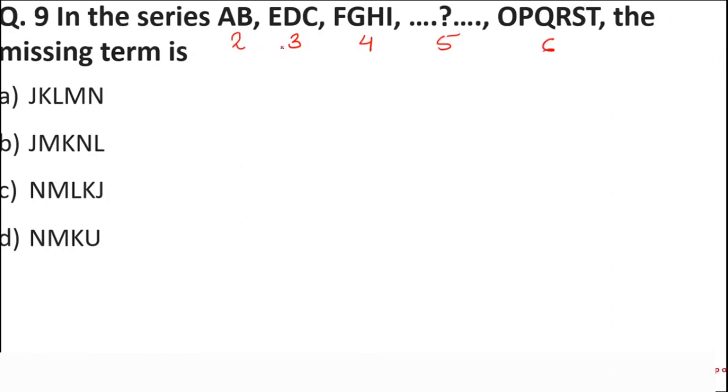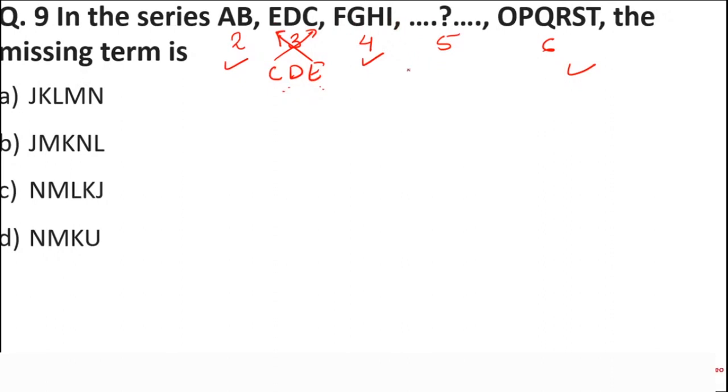Now the first thing we also see here is that A and B are in order, but E and C are interchanged. It should be C, D, E, but no, it is interchanged. E has come over here and C has come over here. The same way, after E what comes? E, F, G, H, I. So this is correct in order, this is in order and this is in order. The letters that have been swapped are in this term. What will come?